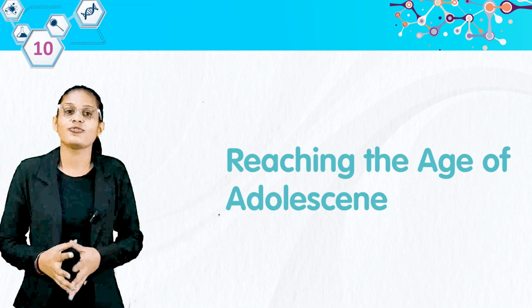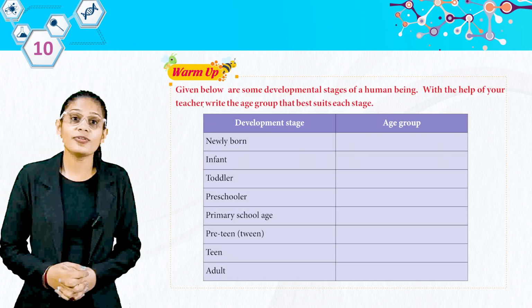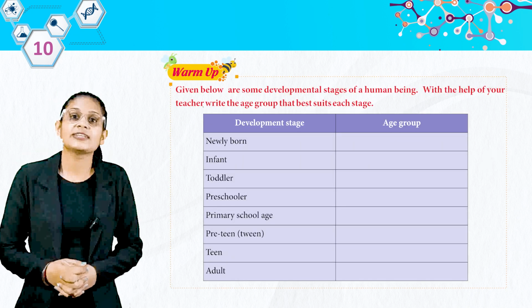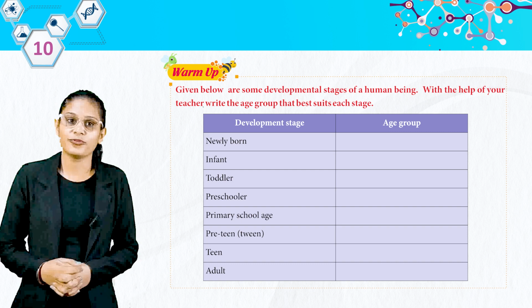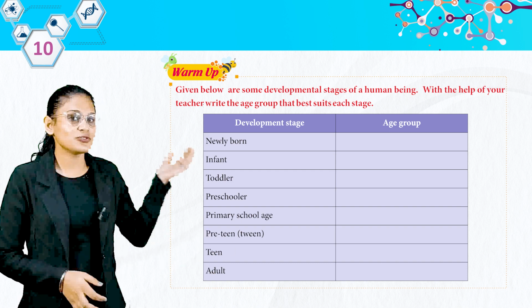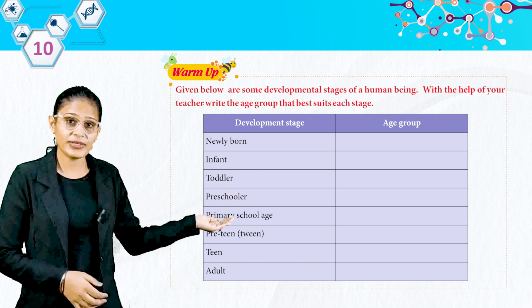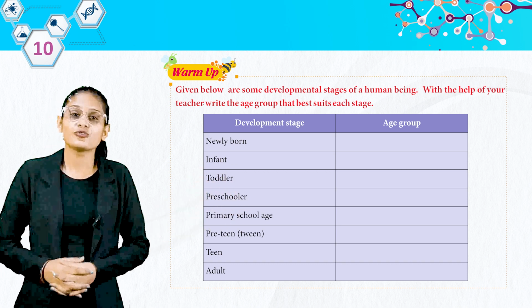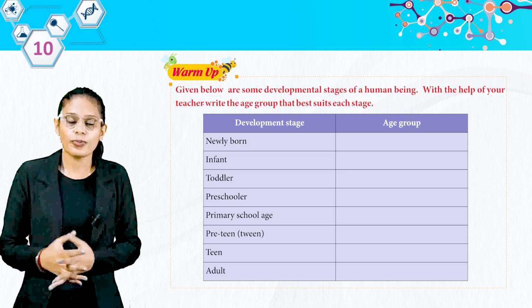I am here to teach you chapter 10, Reaching the Age of Adolescence. Let's warm up. Given below are some developmental states of human being. With the help of your teacher, write the age group that best suits each stage. So students, look here, we have development stage, age group. So students, you have to write the age group here.